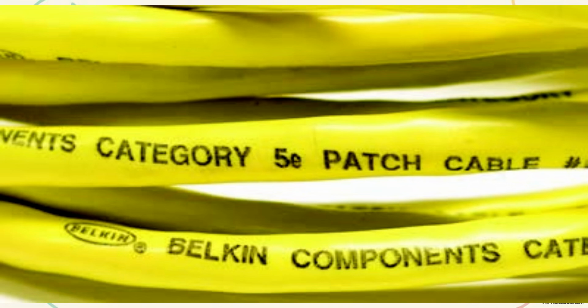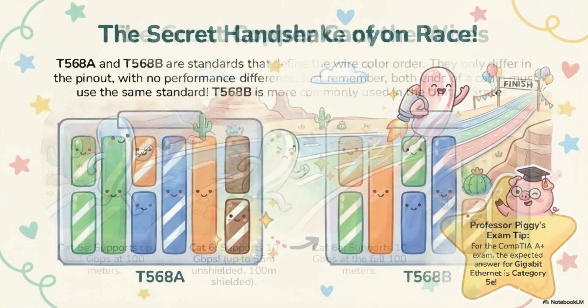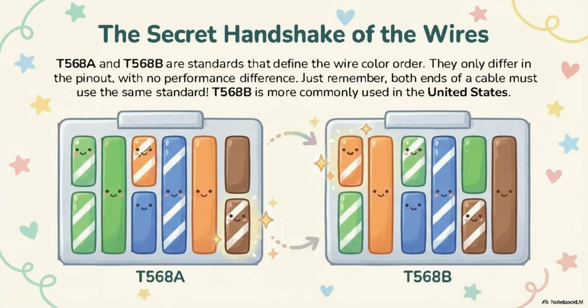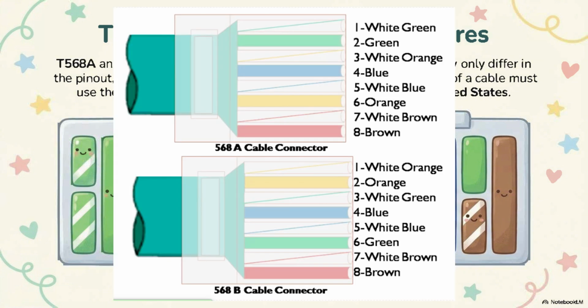Next are the T568A and T568B wiring standards. These standards define the wire color order inside an Ethernet cable. They differ only in pinout order. There is no performance difference. Both ends of a cable must use the same standard. T568B is more commonly used in the United States.